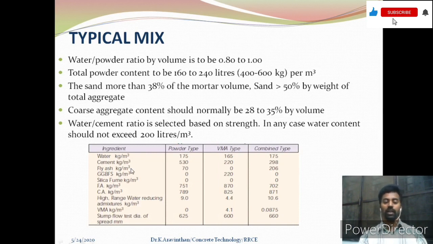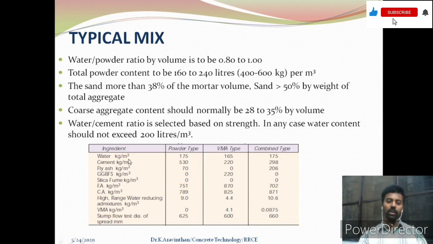So in this table there are three types of mixture which are available for self-compacting concrete. In the earlier slide I have indicated that we can achieve SCC through three modes, that is powder type, VMA type, that is viscosity modifying agent type, and a combined type.